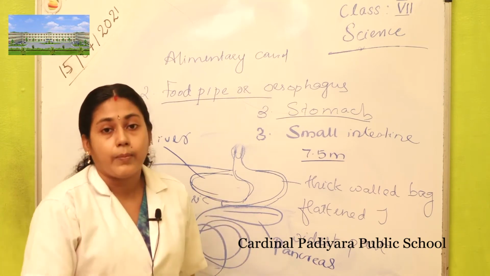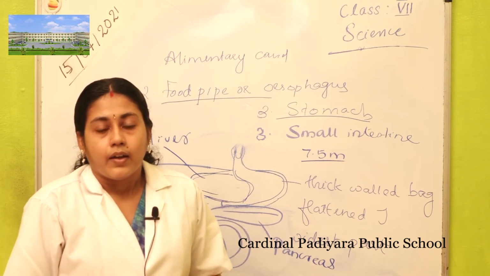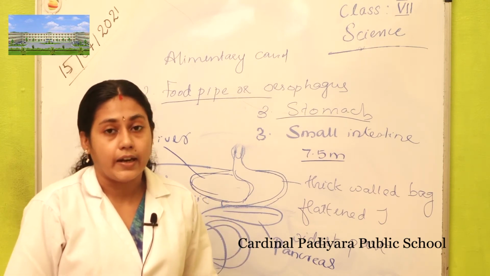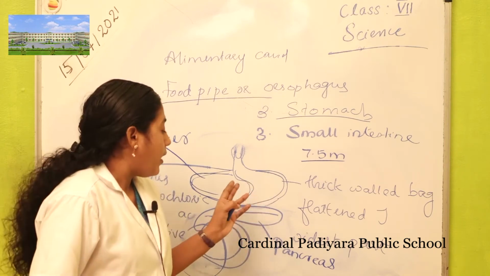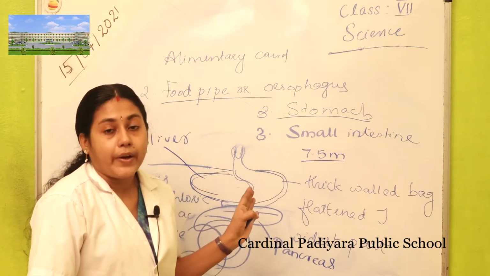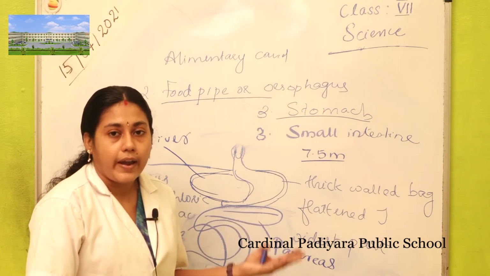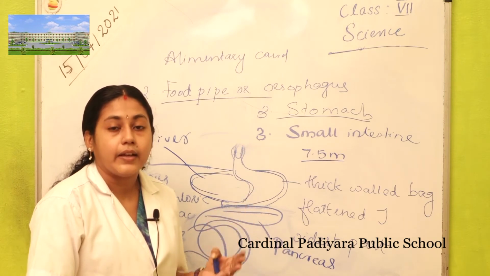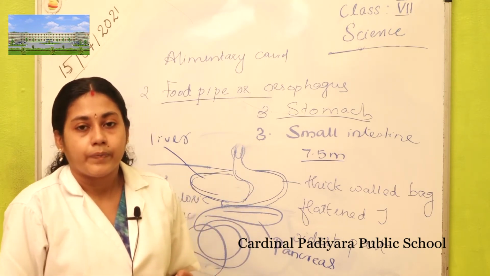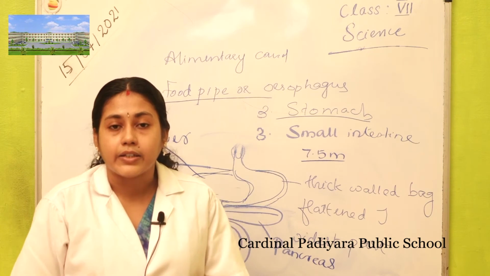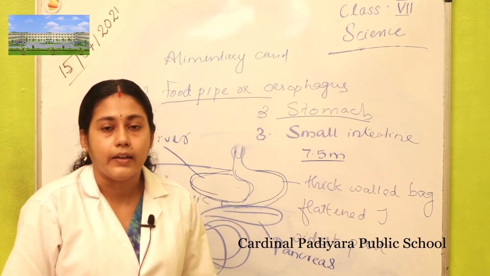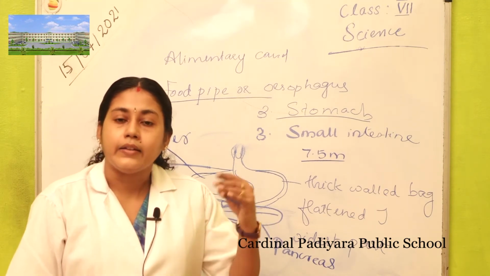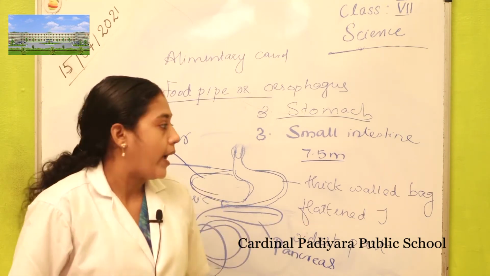Secretions from the liver, secretions from the pancreas, and secretions produced by the small intestine itself. So, we have to study about the liver. The liver is the largest gland in our body. It is reddish colored, located on the right side of the upper abdomen. It produces a secretion called bile.